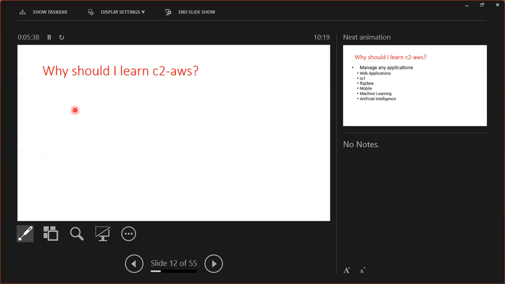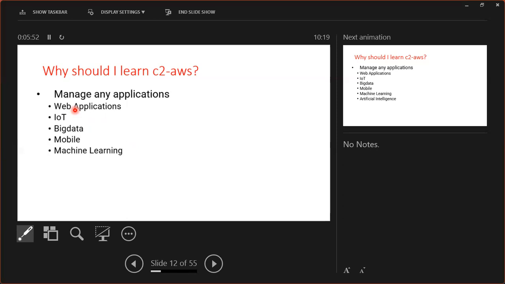AWS is going to manage any kind of sector, any kind of application, not only web applications. AWS is a base technology for the top 10 trending technologies, for example IoT, big data, mobile, machine learning, artificial intelligence. All are running on the base technology, that is AWS. This is the reason we are going to learn AWS.